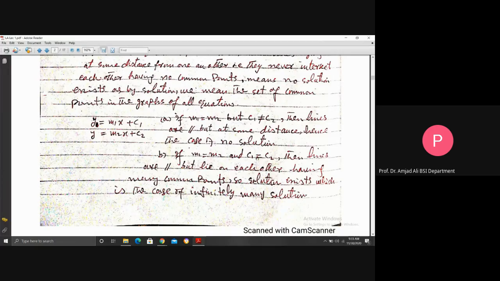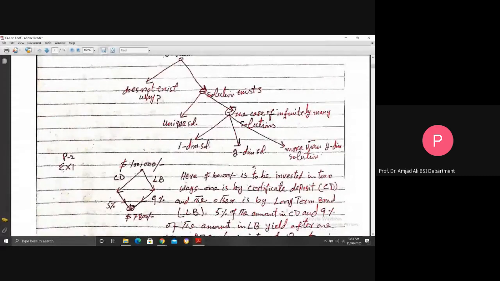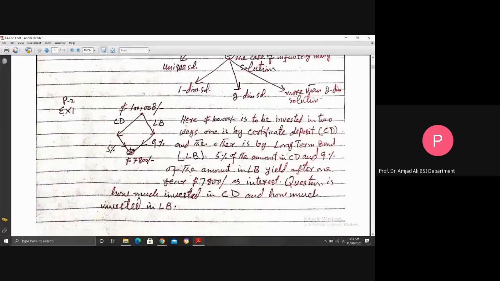It means that for parallel lines, sometimes a solution exists and sometimes it does not. If a solution exists, then that solution will be the case of infinitely many solutions. So in this example 2, we are here. You see, a solution exists, but the case of infinitely many solutions does not exist. We are here in example 2. The solution does not exist. Why? We gave 3 reasons for example 2 where the solution does not exist.